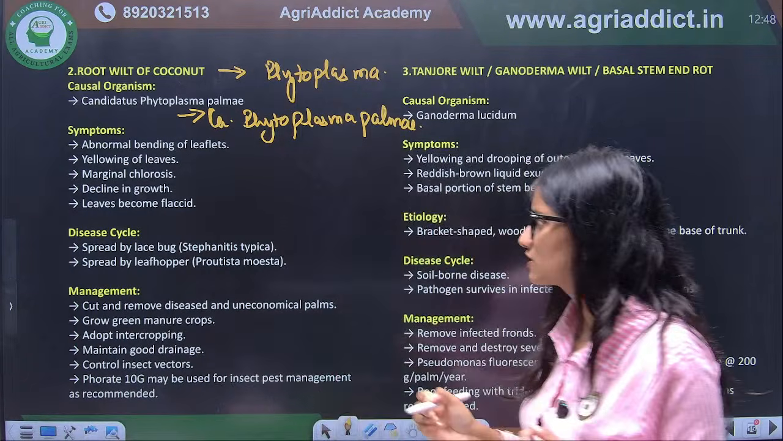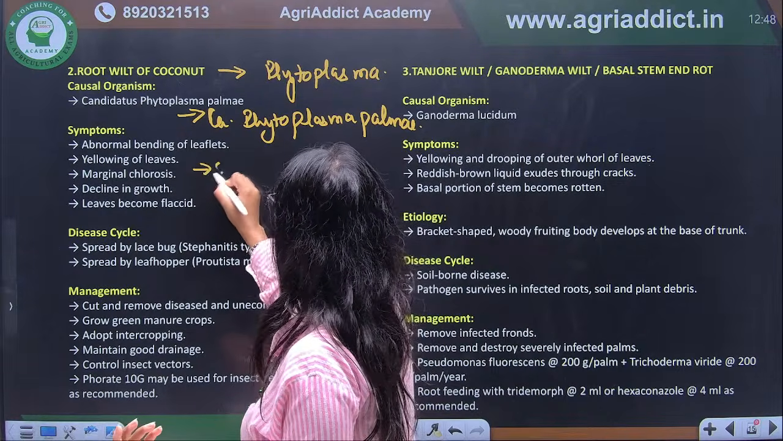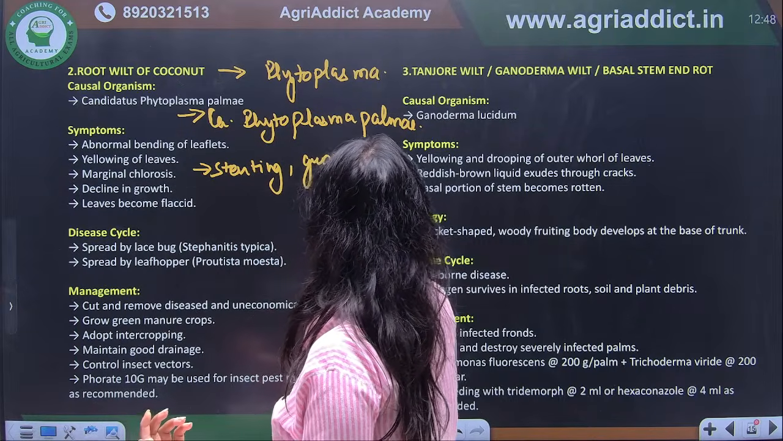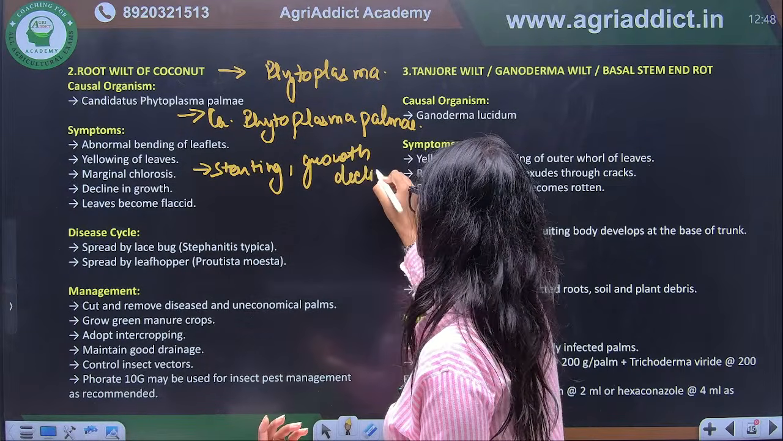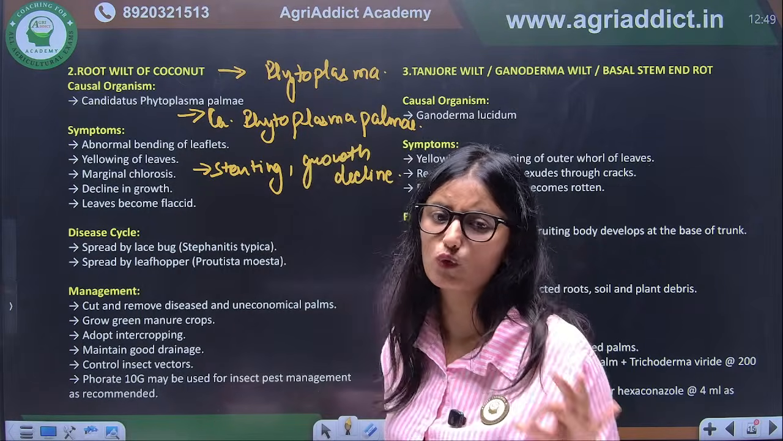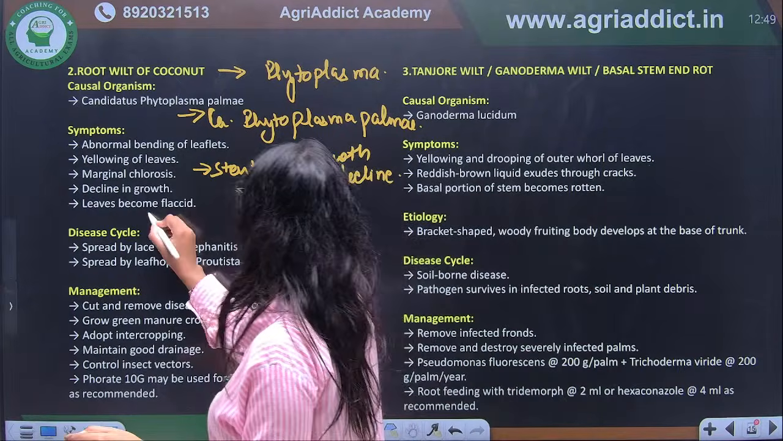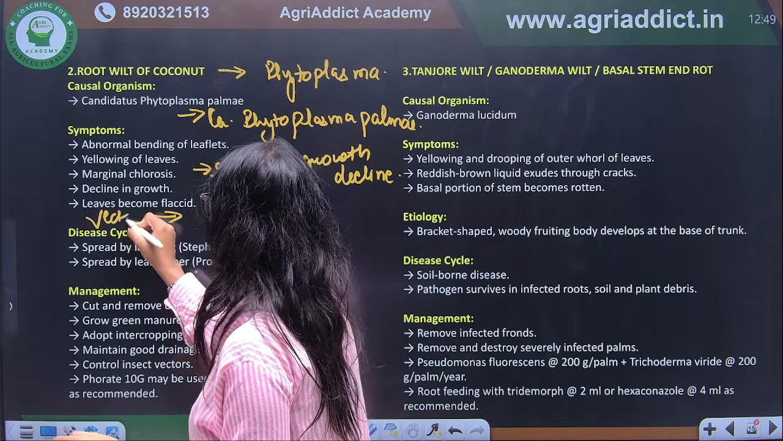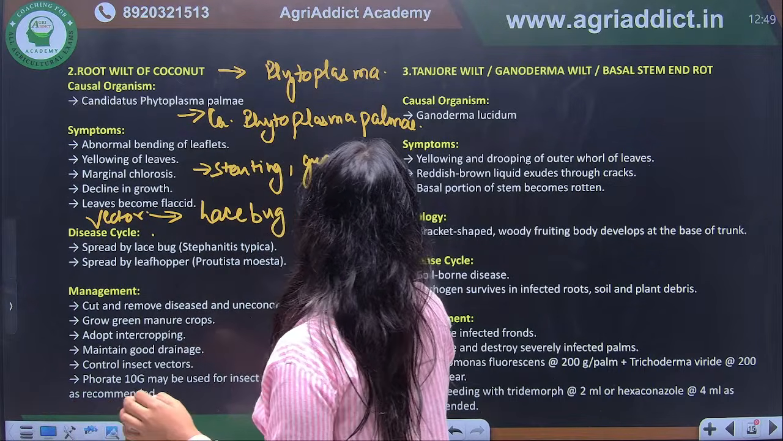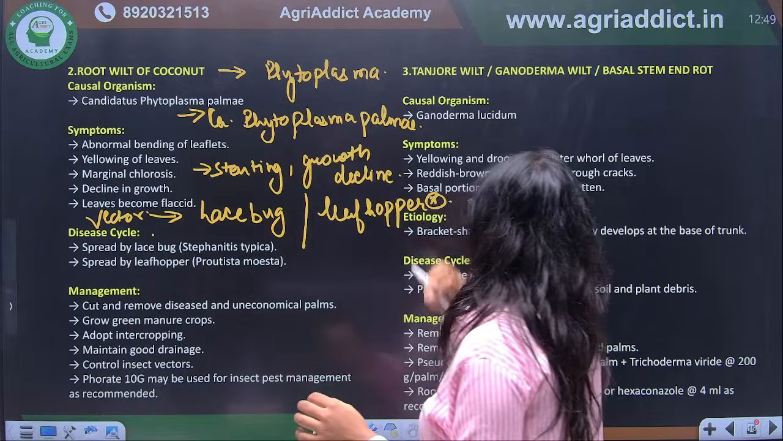Okay. Next, what is happening? Again, phytoplasma. Stunting, growth decline. So these are some symptoms of the phytoplasma that will be common for all the diseases of the phytoplasma. There are no characteristic or specific symptoms. Next, what about their spread? If we talk about their vector, what are the vectors? There are two vectors. One is lace bug and the other is leaf hopper. So these are the two important vectors of this.